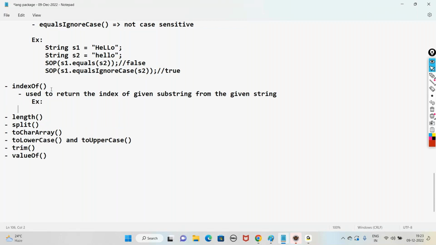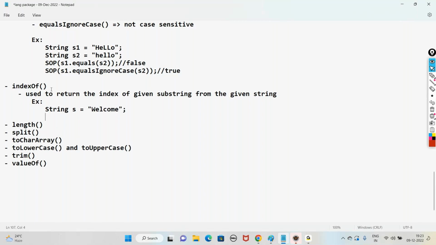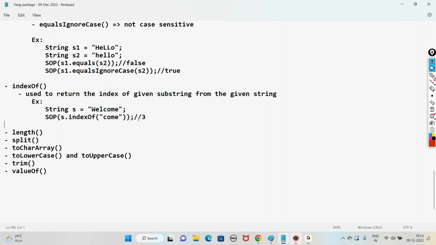For example, if we take a string s equal to "welcome" and write in SOP s.indexOf("come"), where is "come" starting? 0, 1, 2, 3. The "come" substring starts from index 3, so the output will be 3 here. If we write s.indexOf("xyz"), is "xyz" present in "welcome"? No. Since this substring is not present in the given string, it's going to return -1.